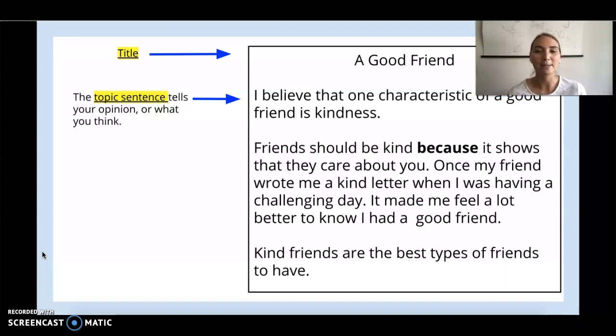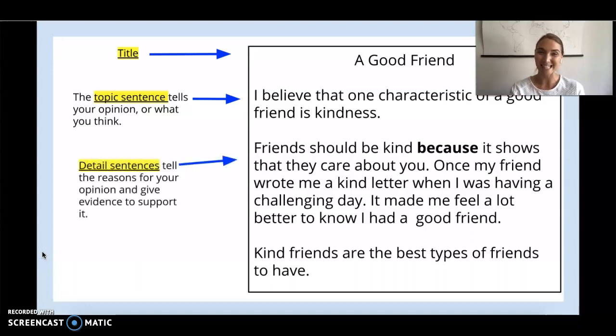Friends should be kind because it shows that they care about you. Once, my friend wrote me a kind letter when I was having a challenging day. It made me feel a lot better to know that I had a good friend. These are my detail sentences. They tell the reasons for why I have my opinion and give evidence to support those reasons.